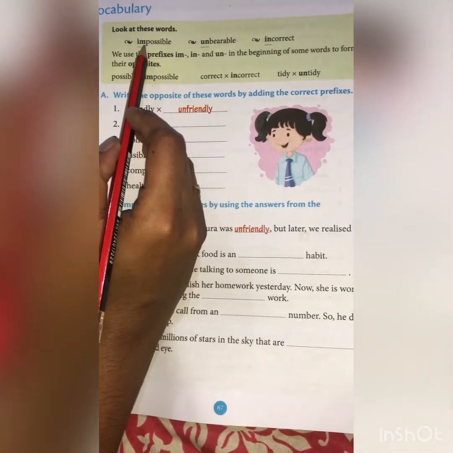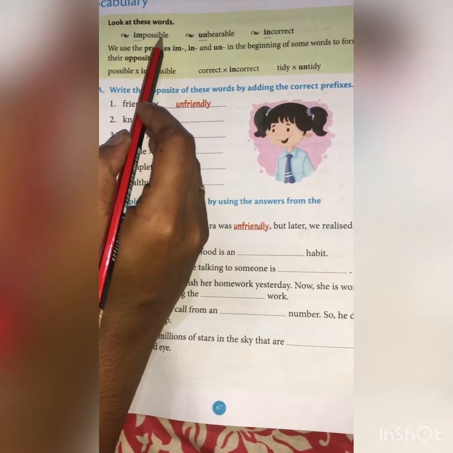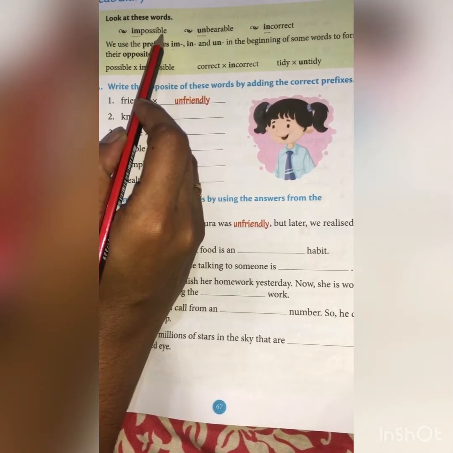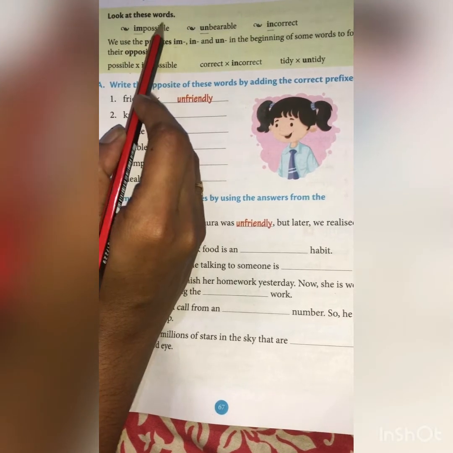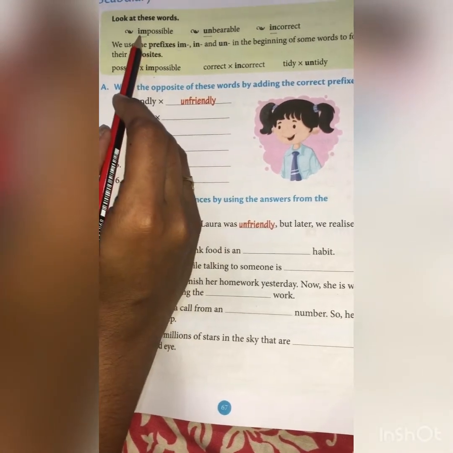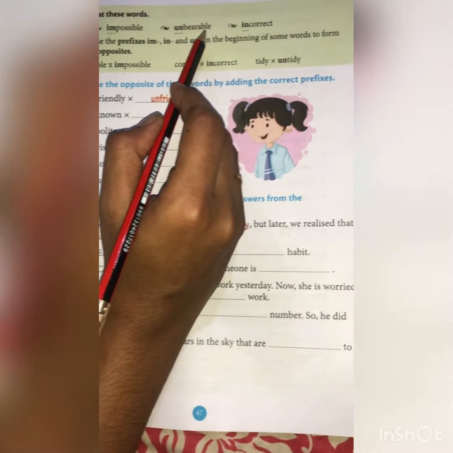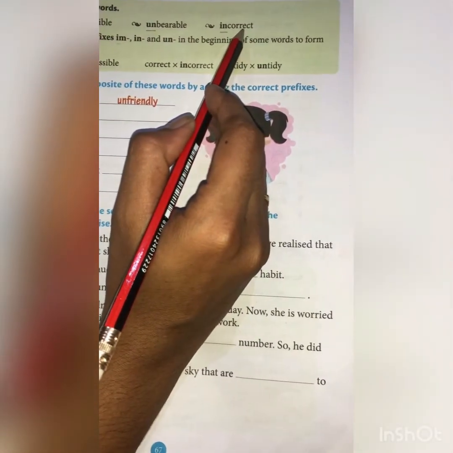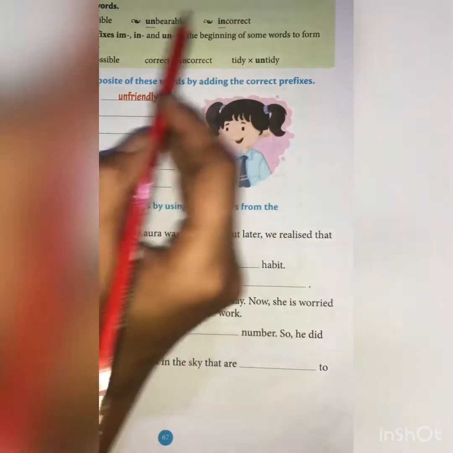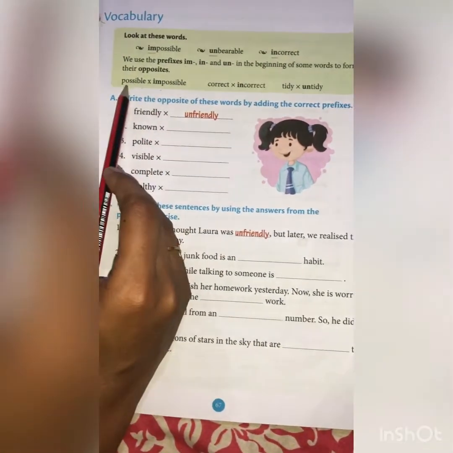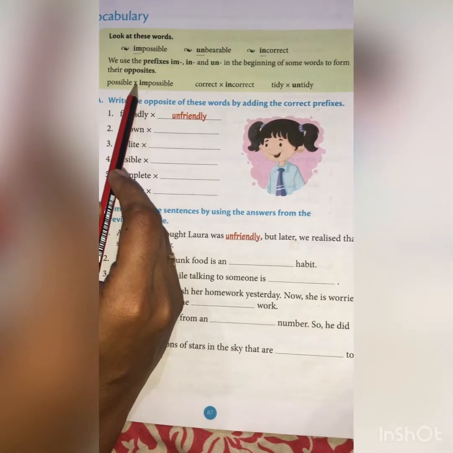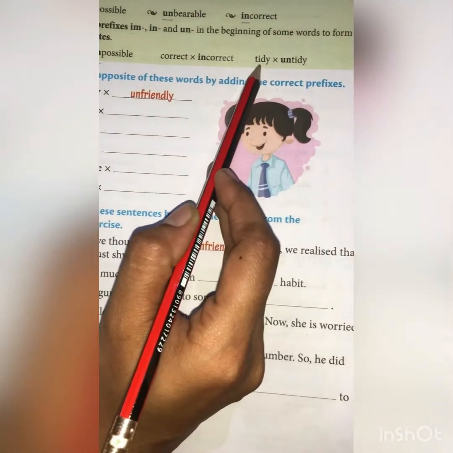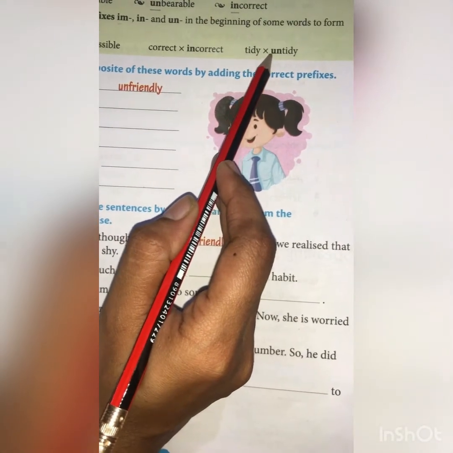So if we add im before possible, we get what? Impossible. Possible, you know, right? And its opposite word is what? Impossible. Bearable, opposite, unbearable. Correct, opposite, incorrect. Like that here. Yes, here you can see possible, opposite word, impossible. Correct, opposite word, incorrect. Then tidy, opposite word, untidy.